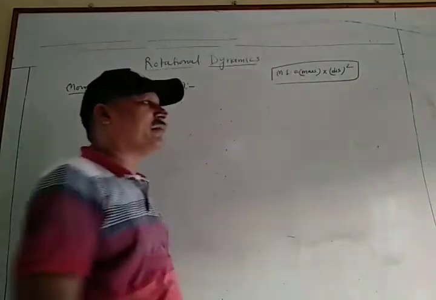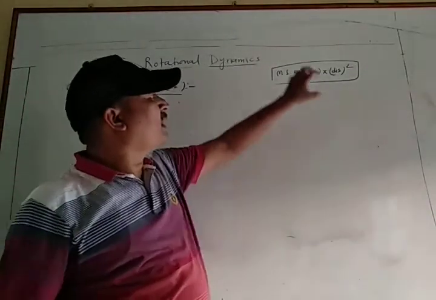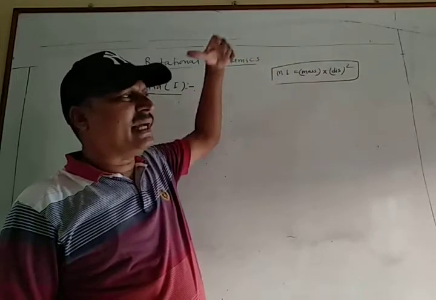What is the simple formula of moment of inertia of any object, any body?